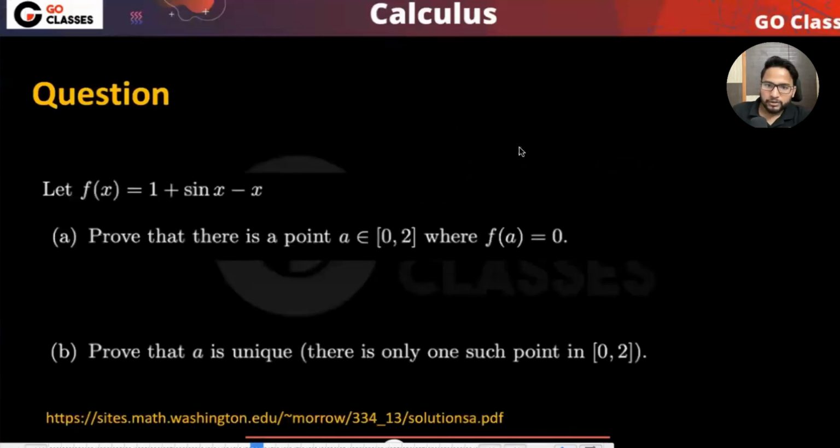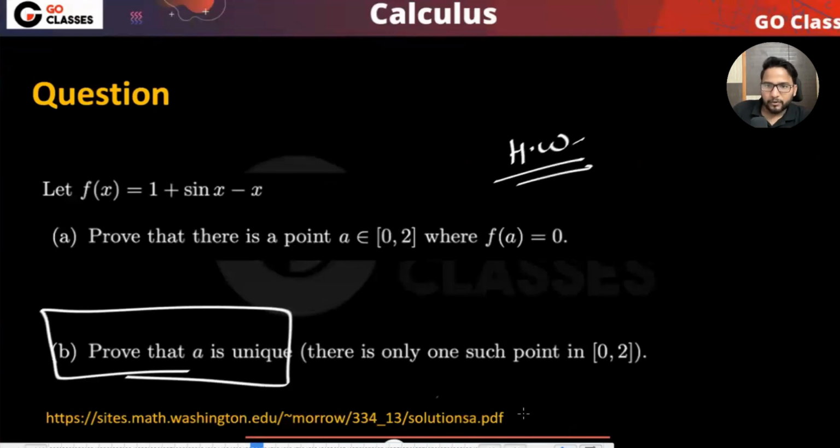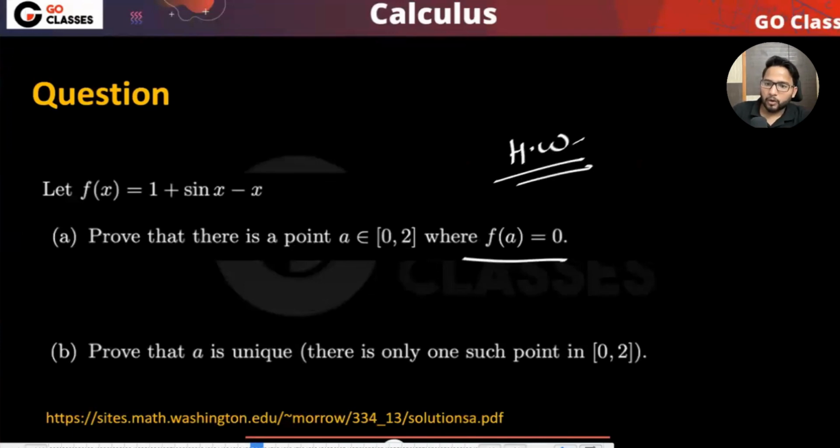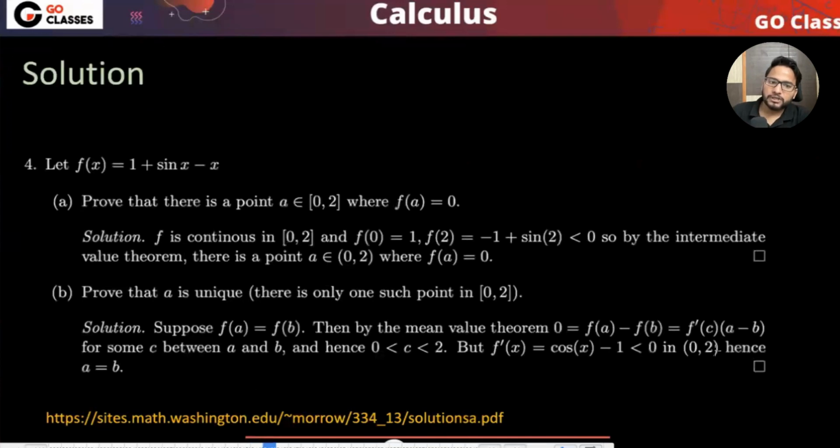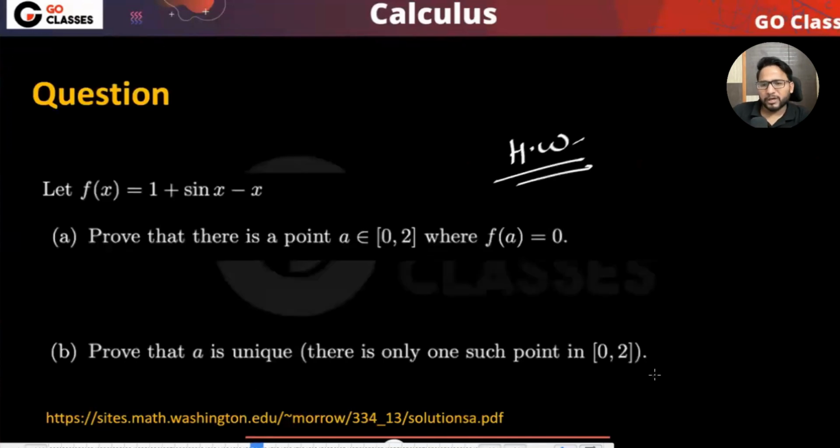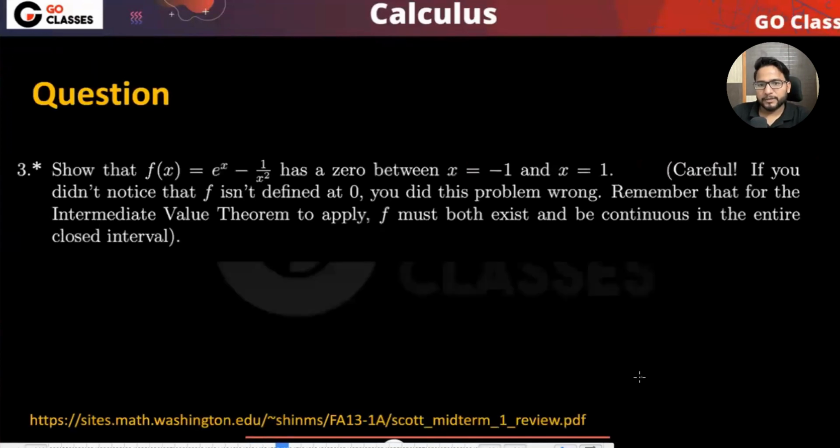Now similarly, you can do this question. This is a good question you can do as homework. You want to prove that there is exactly one root. Okay, unique root. How to prove it? Using the f dash x. The solution is on the next page, don't worry. So you can easily do this question. Okay, trust me. Now let's just go here.